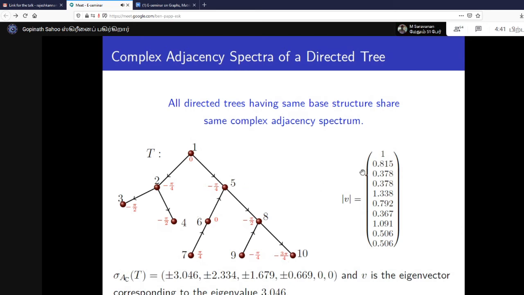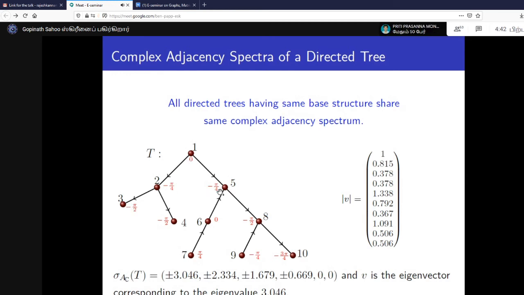So it has a real part and imaginary part, and you can also think of it the other way, as the magnitude and its argument. The argument of these components is shown here in red.